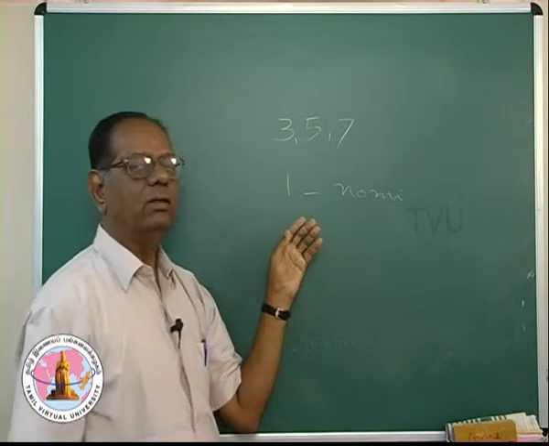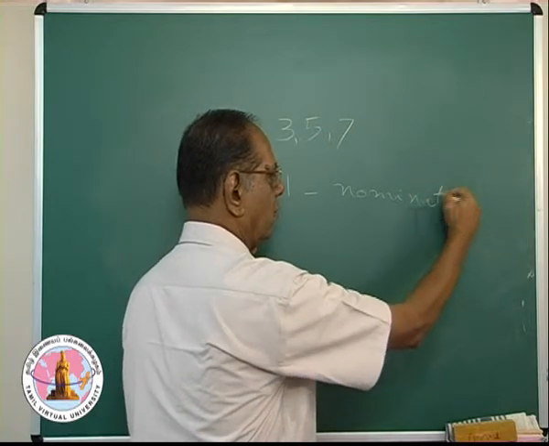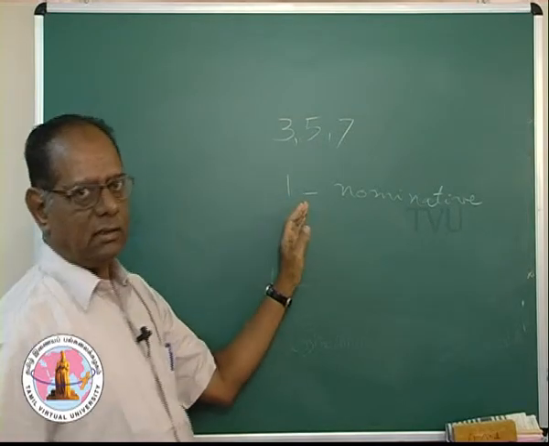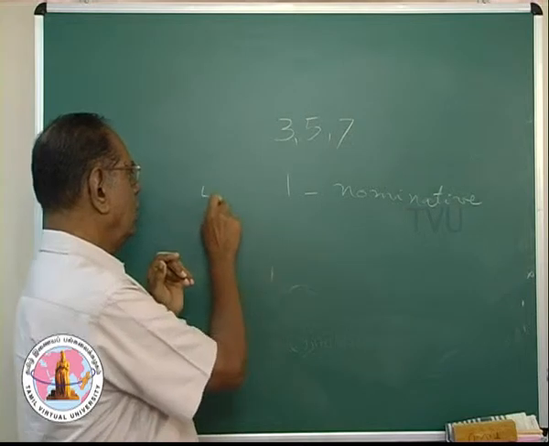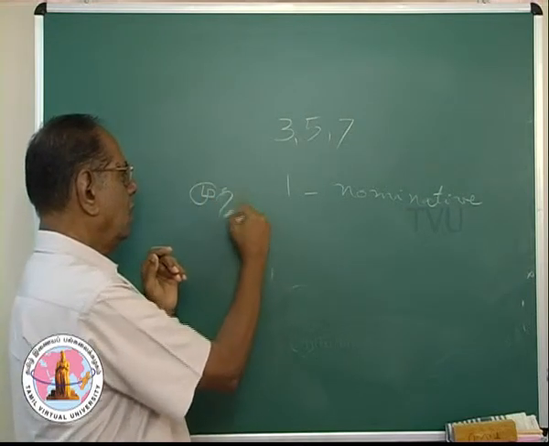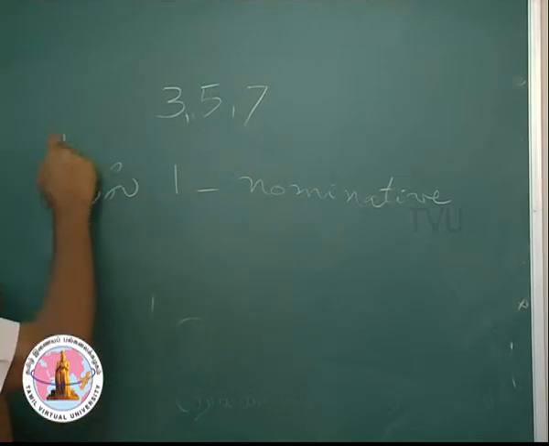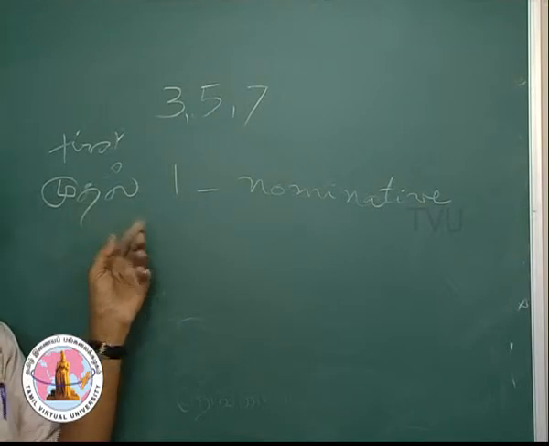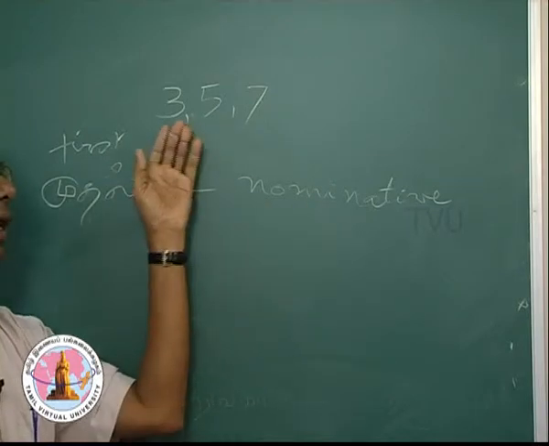It doesn't have any case marker. First case is a nominative case and called Mudal Vetrumai. Mudal itself means first. Mudal Vetrumai, nominative case, it does not have any case marker. So, we didn't study it separately.